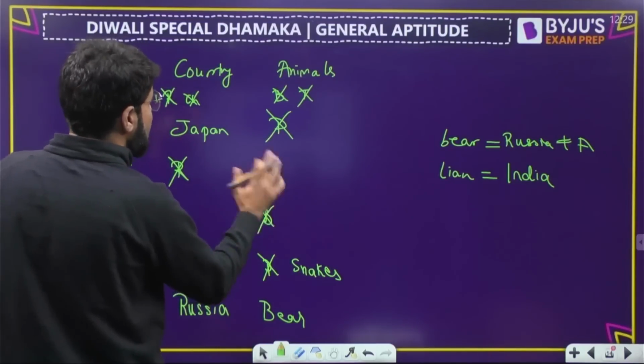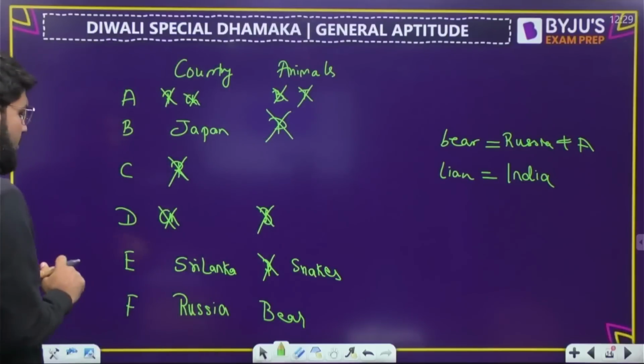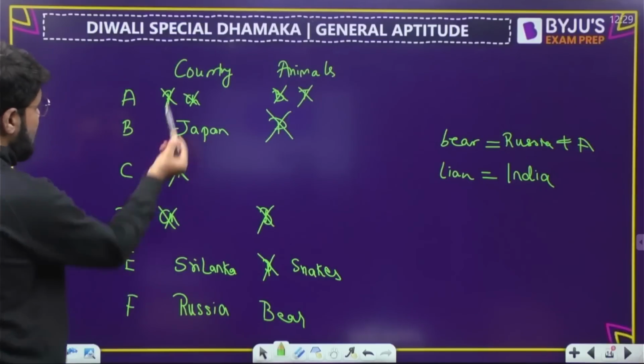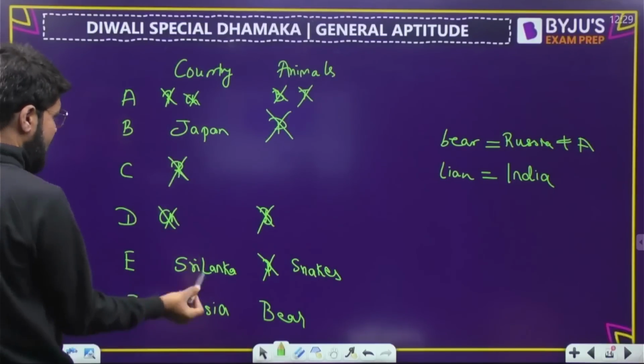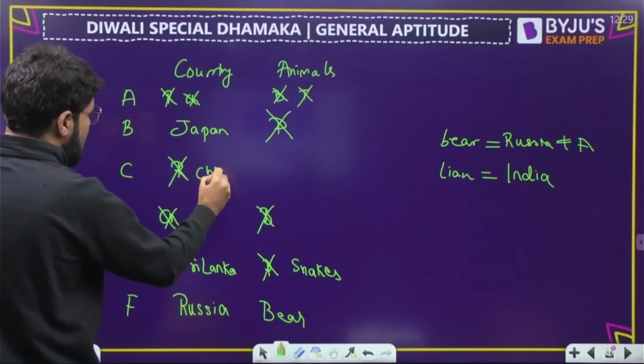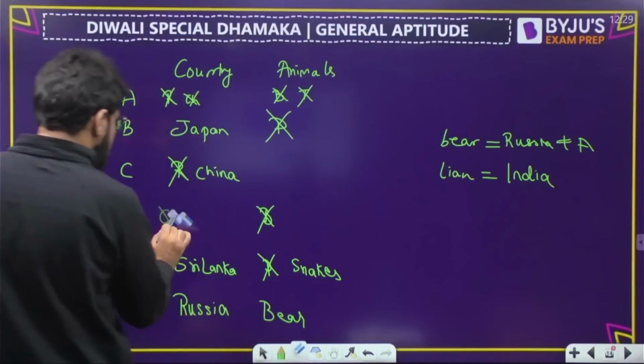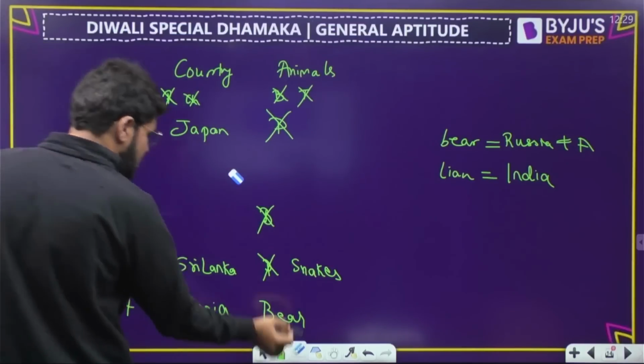So panda can come up here. Chalo baad mein dekhte hain. Bear cannot come up here. Now I think I was thinking about China. China is also solved because China doesn't come to A or C. Okay, baki rest is filled. So China comes up here. China comes up here. Right? So ये China आ गया है, Russia आ गया है.